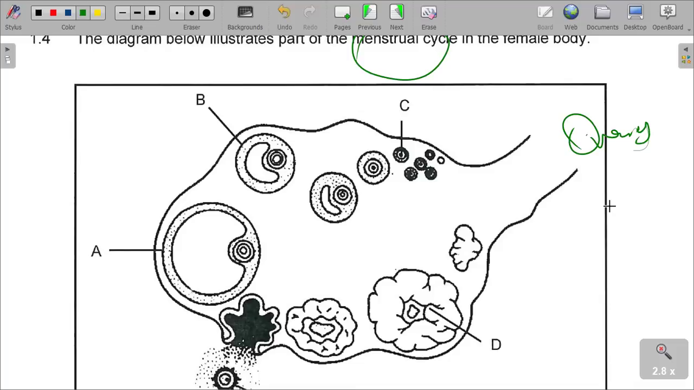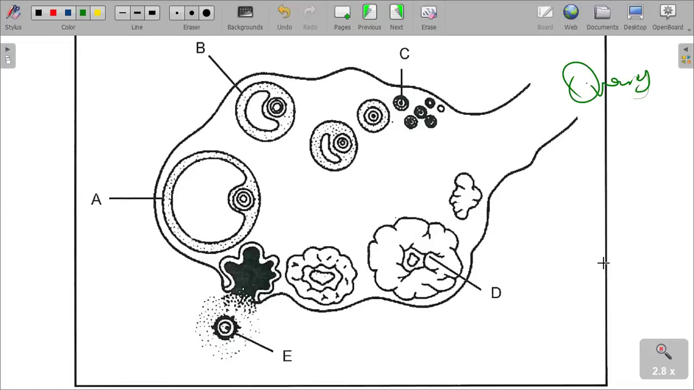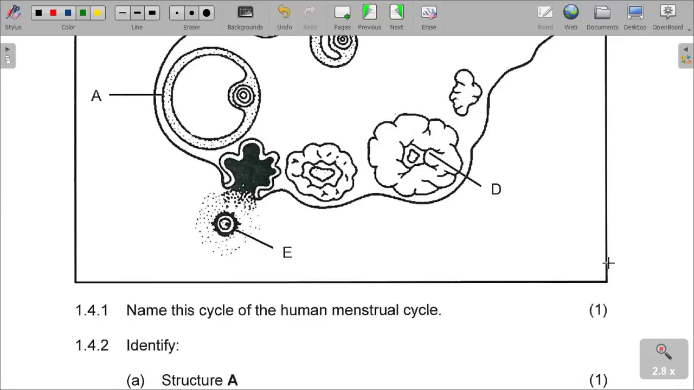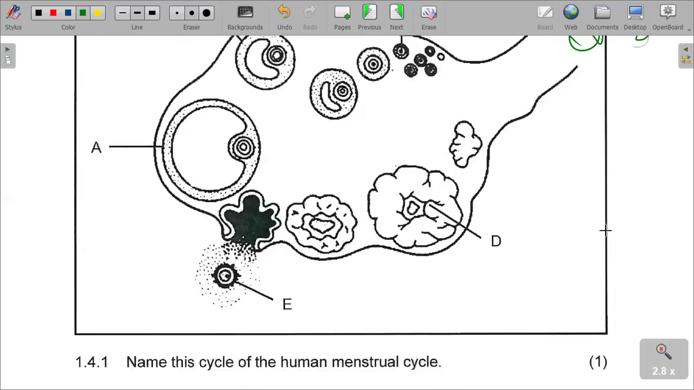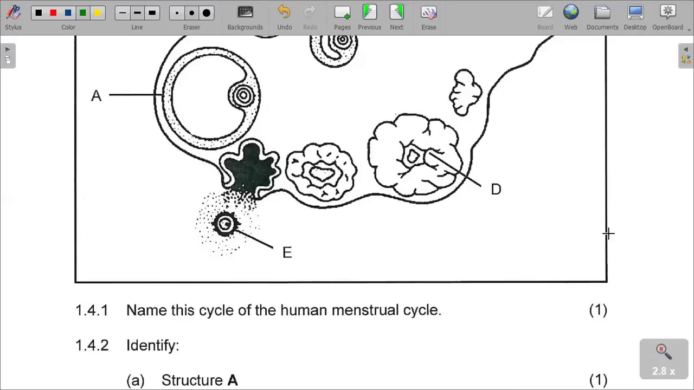I'm sure from our previous lesson, I did explain and posted this diagram, where I said please class note the following. Without wasting any time, let us quickly go to the question. Name this cycle of the human menstrual cycle. I already gave you that this is an ovary. So what is this cycle we are referring to? It is the ovarian cycle.